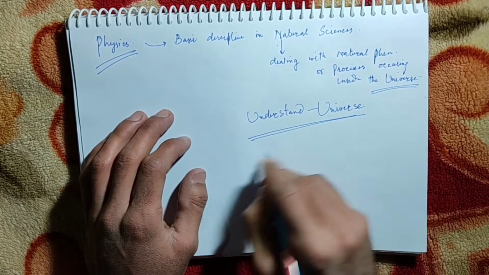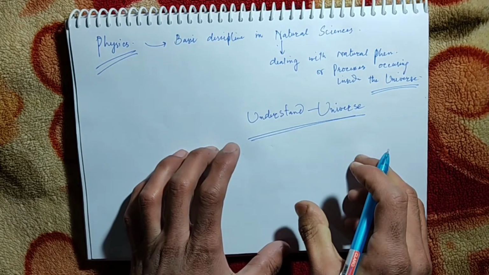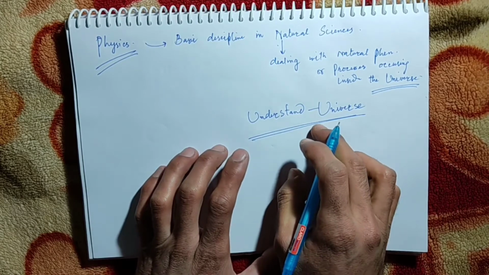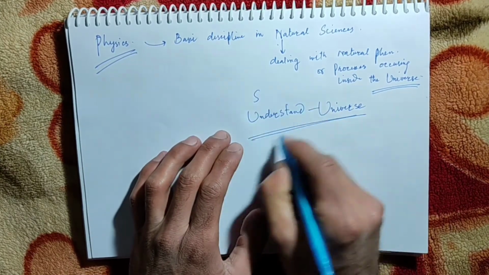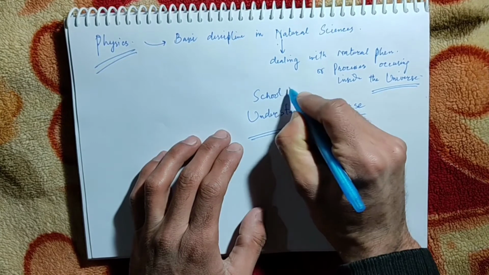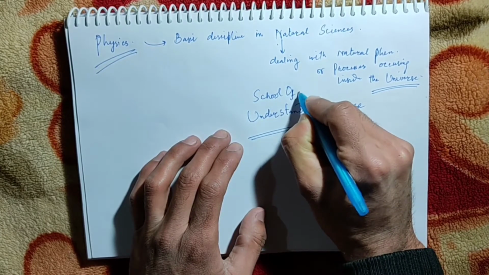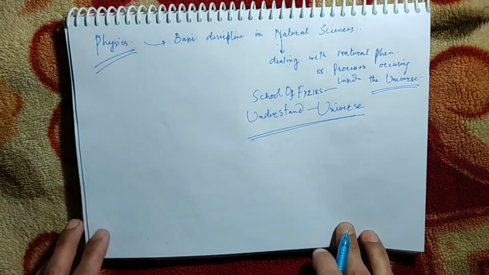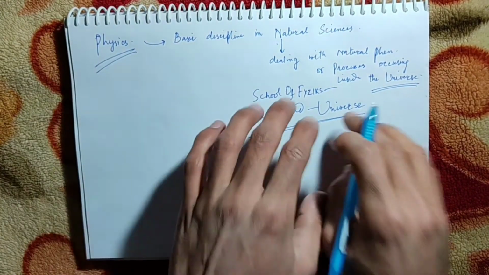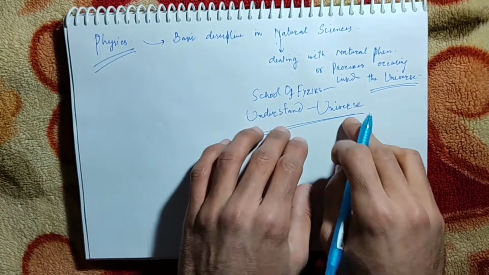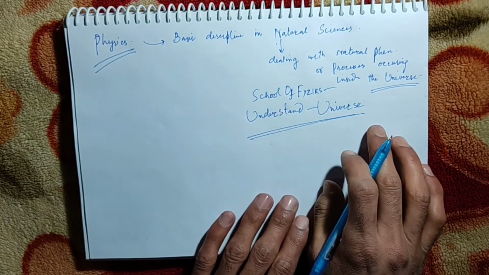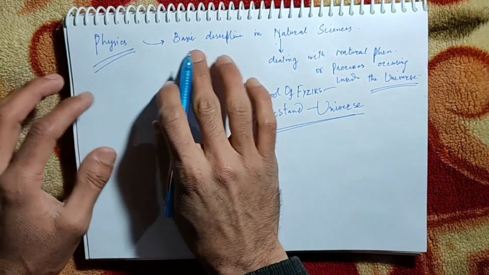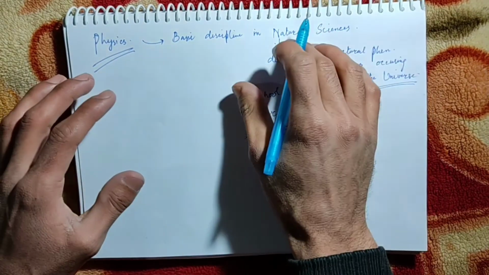And if you have observed, this is the title of our class. This is the title of our school, the School of Physics, Understand Universe. This is the main reason. That is why, because physics deals with the universe. We have to understand different phenomena which are occurring inside the universe. We have to deal with all this stuff. Physics is the discipline which deals with the natural sciences.